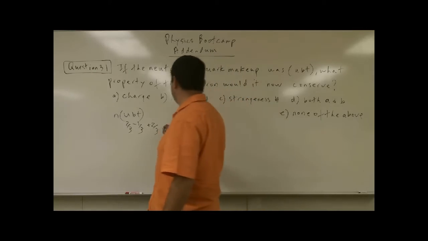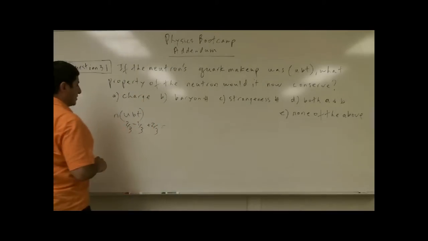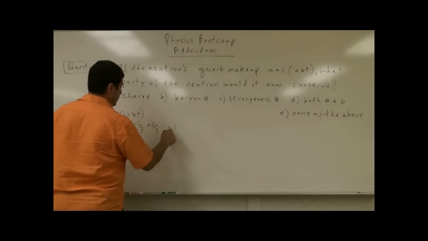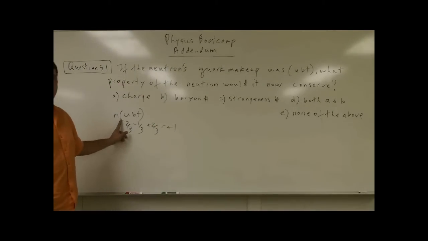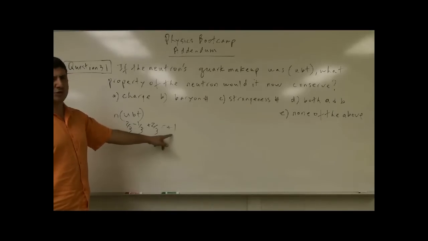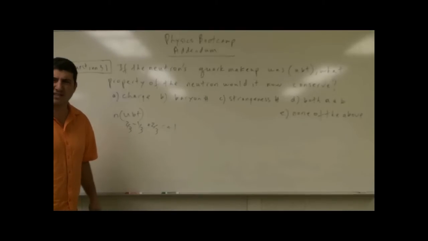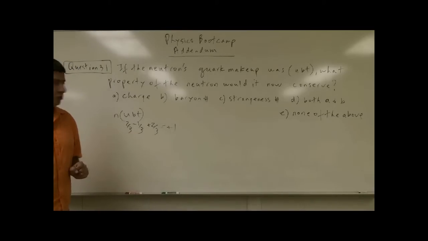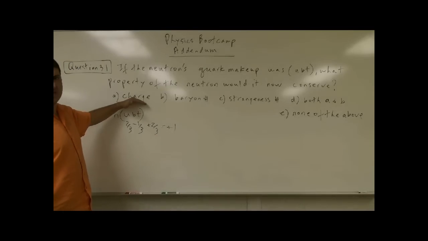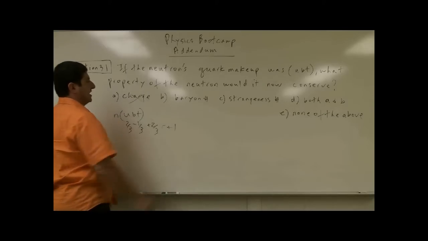So 2/3 - 1/3 is 1/3, plus 2/3 is 1. So the charge of the neutron would be +1. We now know the charge of the neutron is 0, so it would not retain the same property of charge. So this is not the answer.